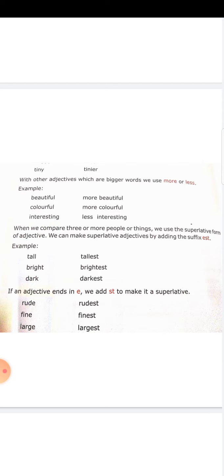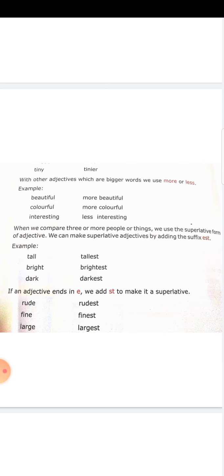See here, when we compare two or more people or things, we use the superlative form of adjectives. We can make superlative adjectives by adding the suffix est. Children, when three or more nouns are compared, we use the superlative form of adjective. The noun should be of the same kind. Clear? Once again, keep it in mind. When you compare nouns, they should be of the same kind. So, when three or more nouns are compared, we should use the superlative form.